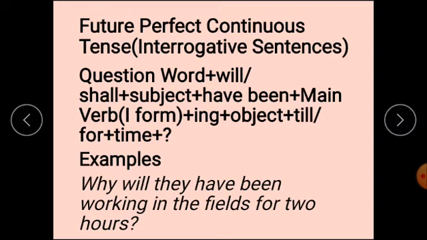So dear learners, we have studied all these tenses today. I hope, as in the previous videos I also told you, wherever you think these points are to be written, you must have a notebook and pen with you. You must write all these things, because when you write all these structures and on your own try to write their examples, it will be easy for you and you will understand all these things in a better way.